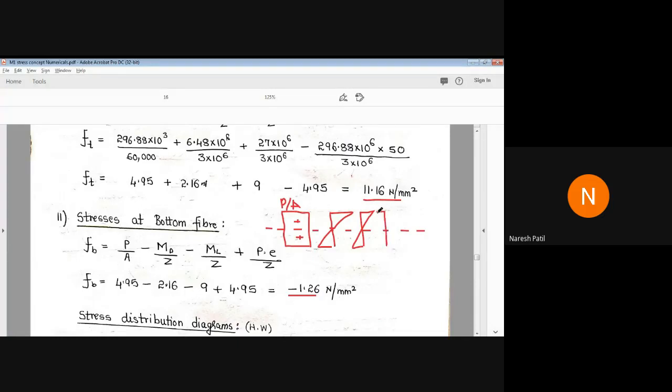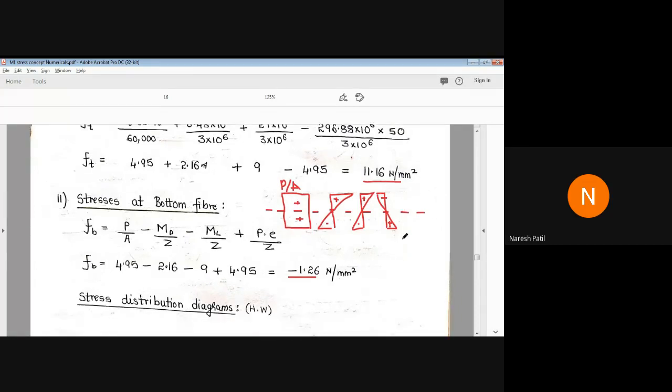So we get this side now. P by Z. So I rewrite plus minus, plus, minus, minus, plus. So this is the stress distribution diagram, and the final resultant stress. First, we'll draw the line.